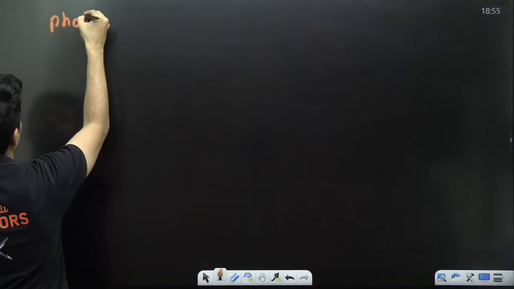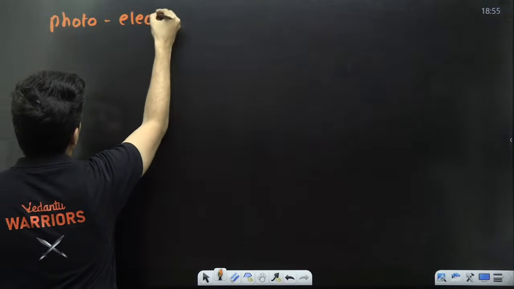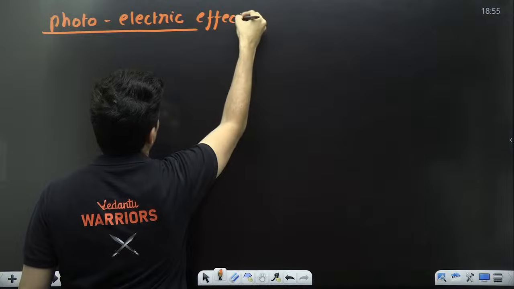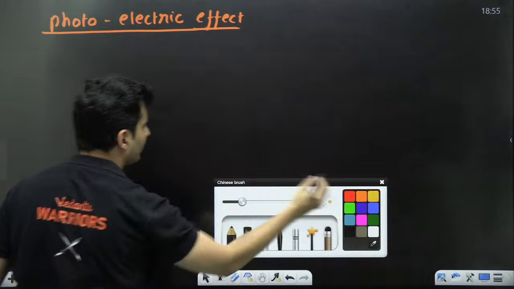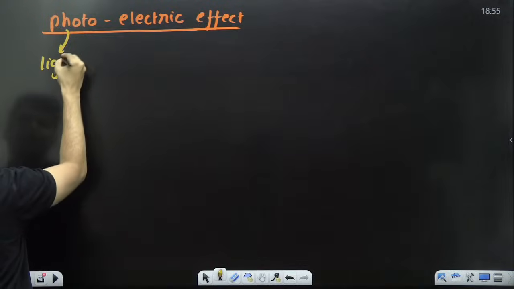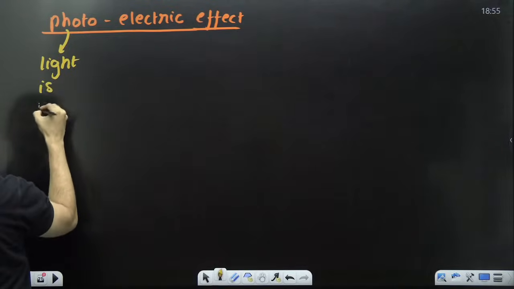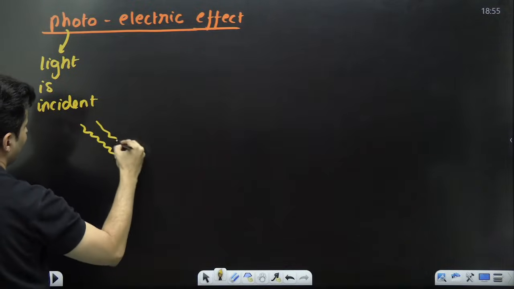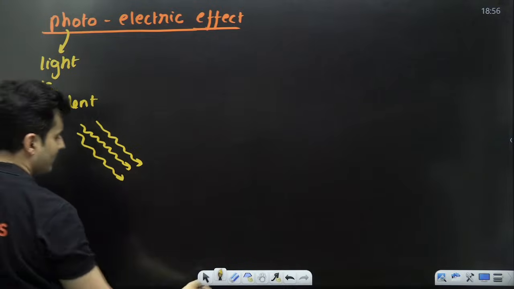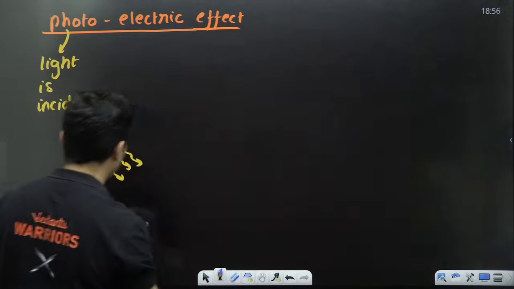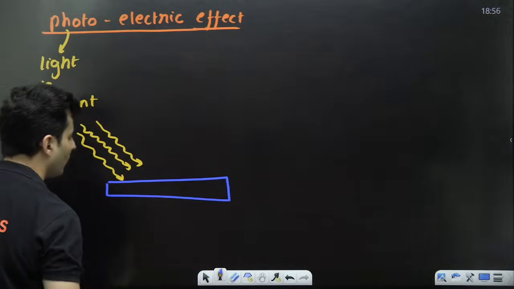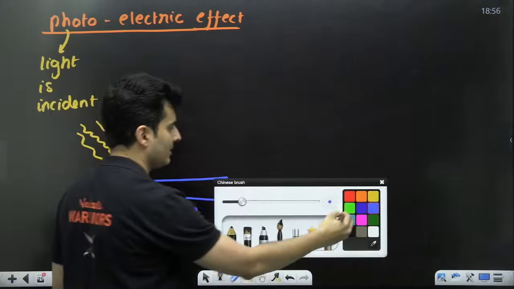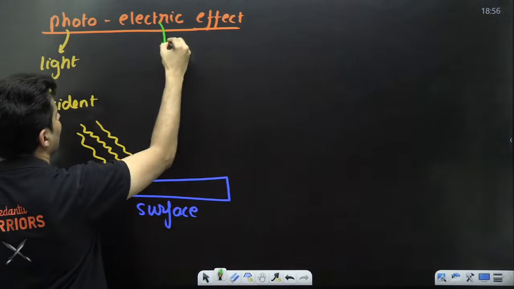So, photoelectric effect. The word photo means light. Light is incident. So let's say this is your light, which falls on a surface, on a body over here. And this next part, electric, that means electrons.